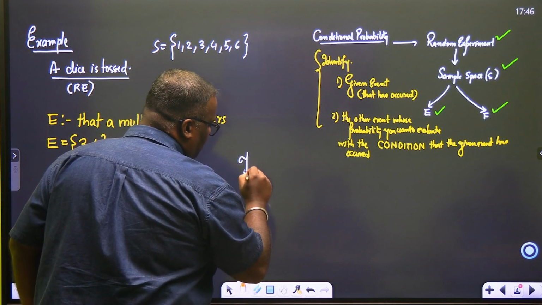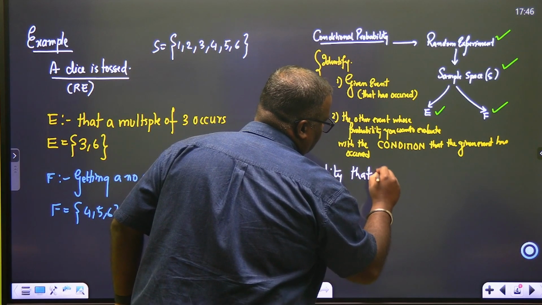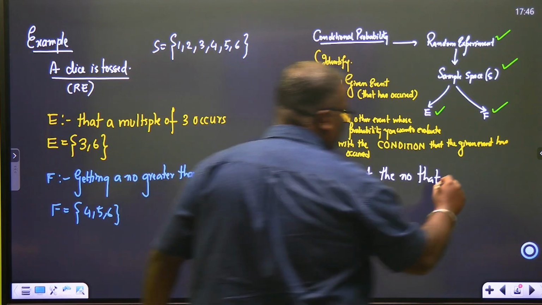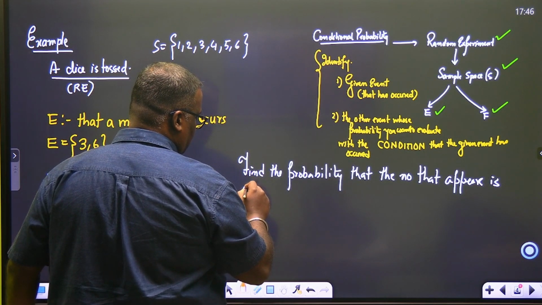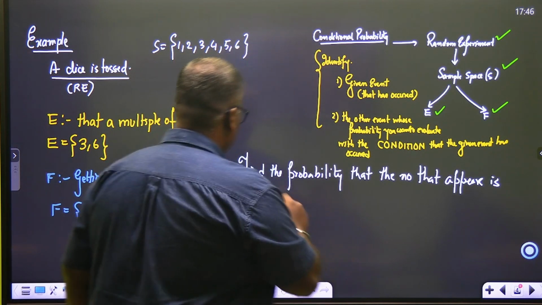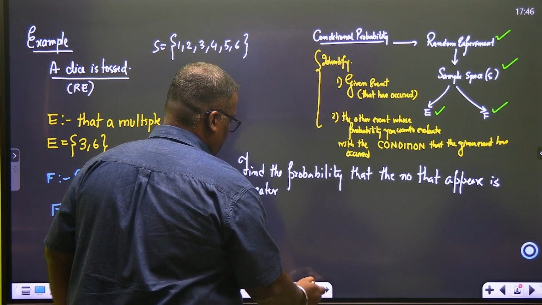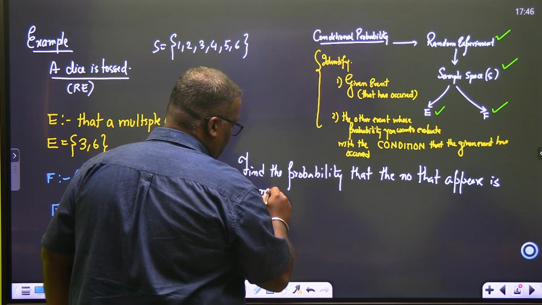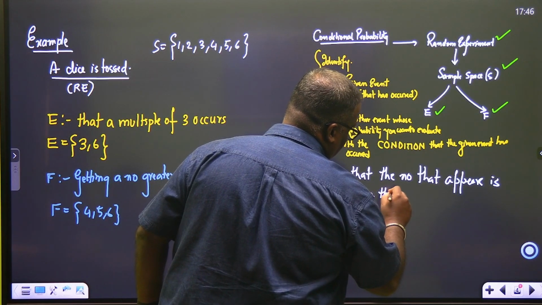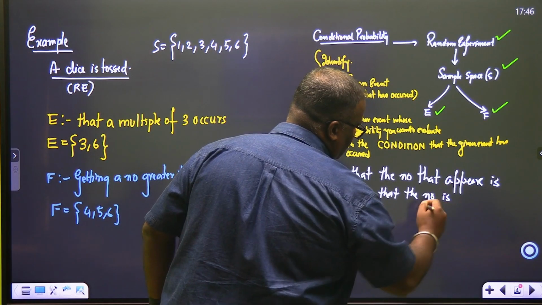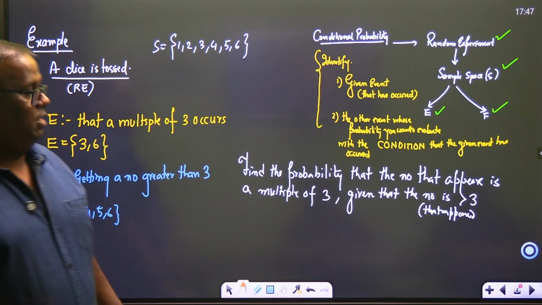So we say find the probability that the number that appears is a multiple of 3, given that the number that appeared is greater than 3. The question is quite easy now. Okay, let's come.